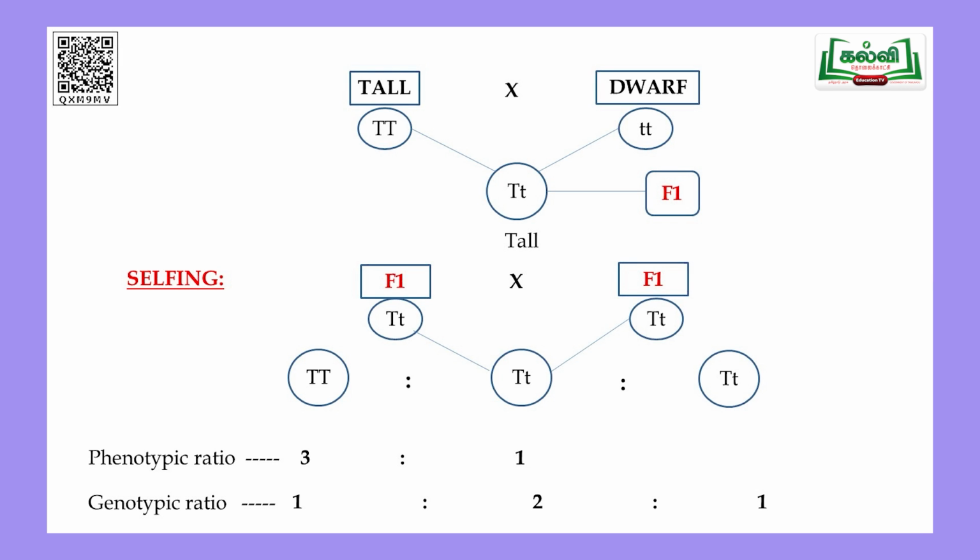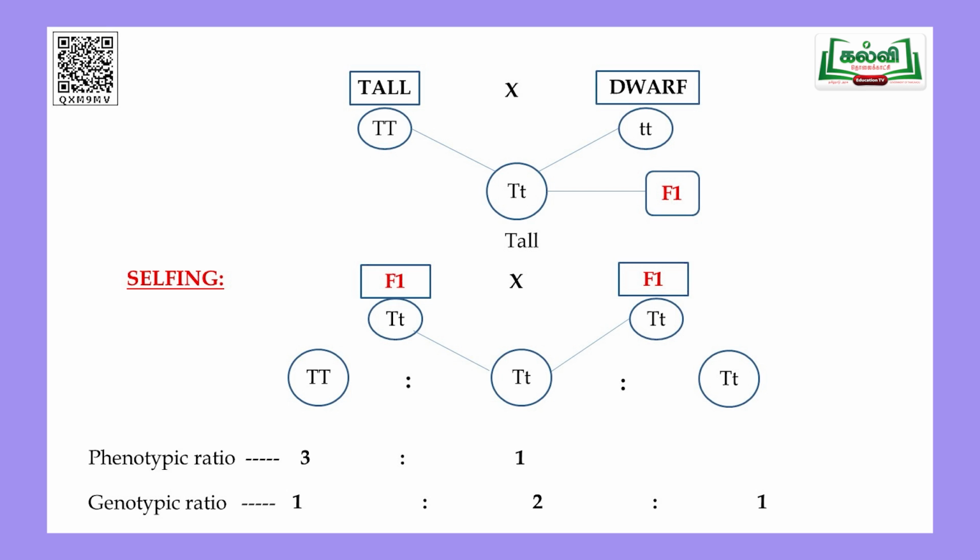Okay. Now capital T, small t, when they join together at the time of fertilization, what will happen? They produce the baby plant, the offspring. So now you can see capital T will release only one capital T, small t will release one small t. So the baby will carry one gene from the male and one gene from the female.